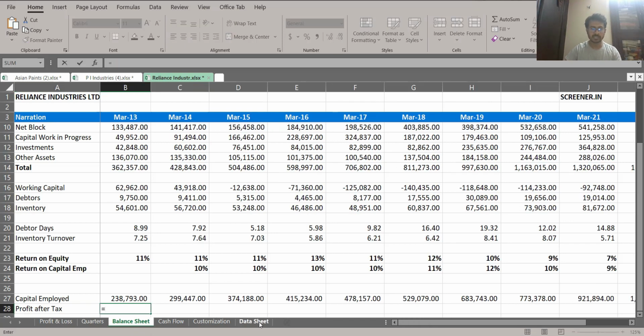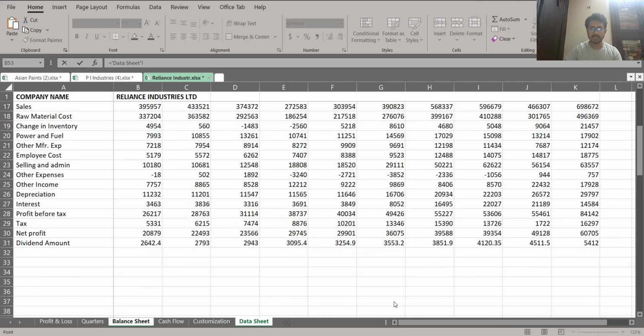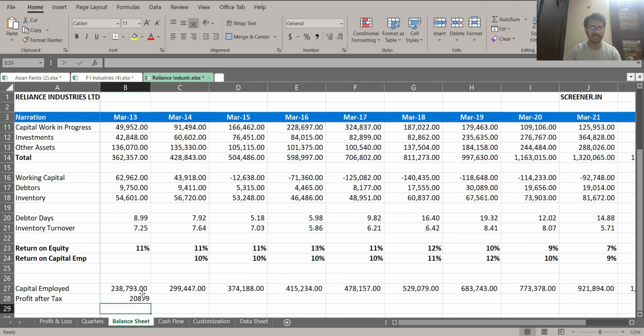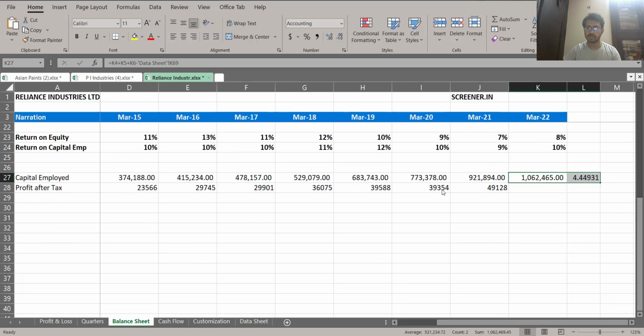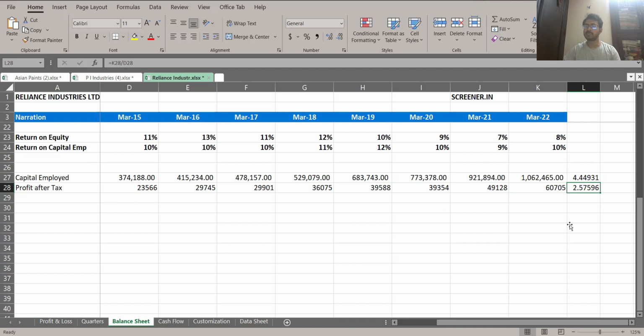Now let us bring the profit after tax for this company. Remember, this is going to be a part of your data. Here we can see this is the March 13 data. So this is your net profit. Let us pull up this value here. I think there's some bit of error, but I think this is still fine. Let's check how much profit increment has happened since the first year. You see the profit has also increased, but it is 2.57 times. But the capital employed has gone a lot higher. The ratio is almost 4.44 times.